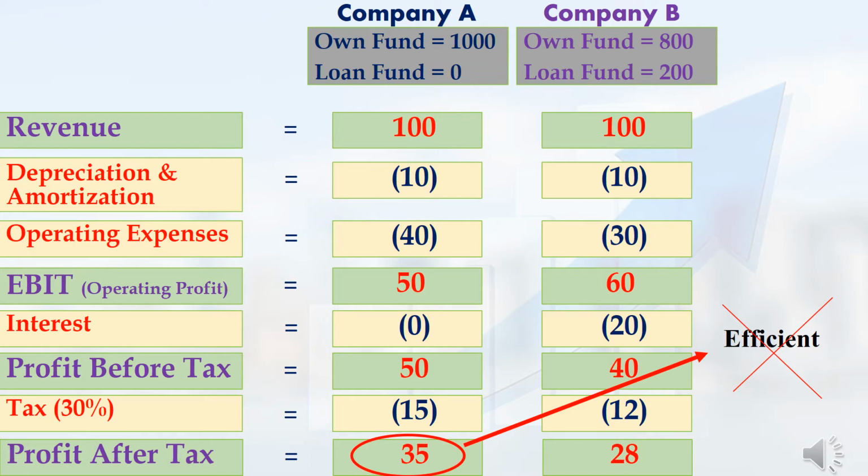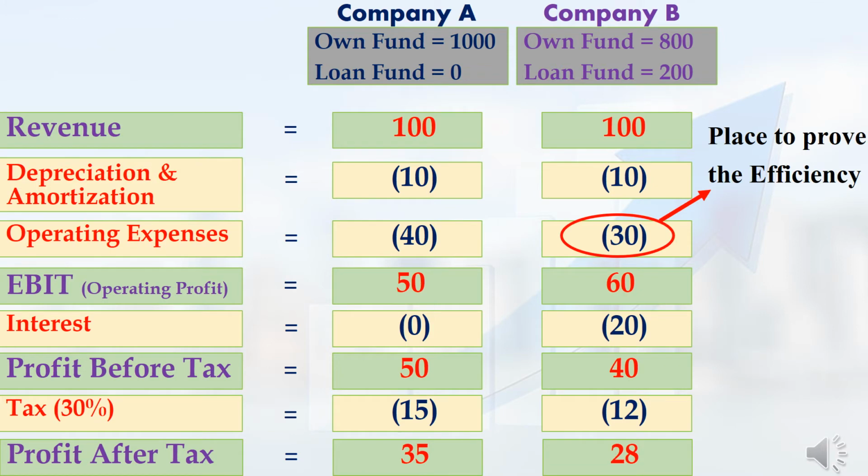So we should not blindly decide that company A is the efficient company. That is not true. You should analyze both the companies' operations very carefully. Mostly, all companies will show their operating efficiency in their operating expenses only. That is, an efficient company will try to reduce its operating expenses. In this place only, companies will show their efficiency.